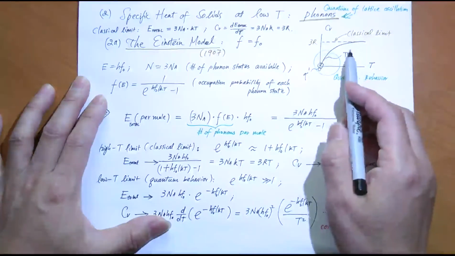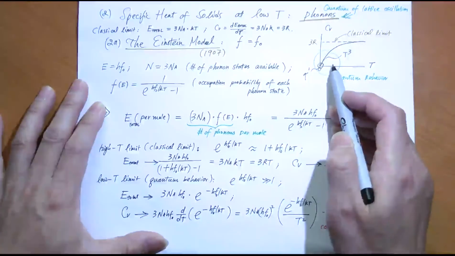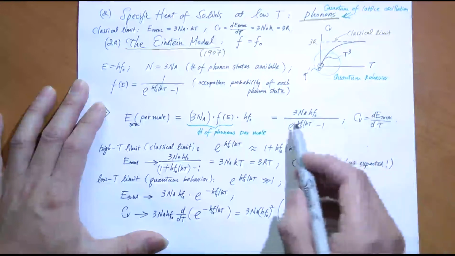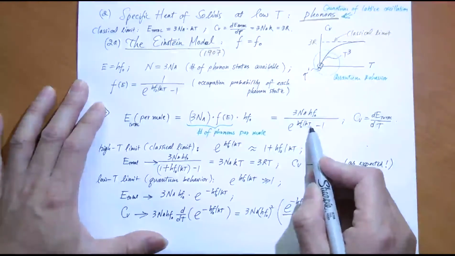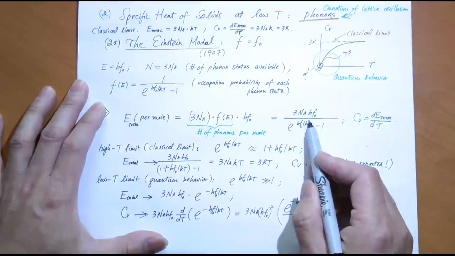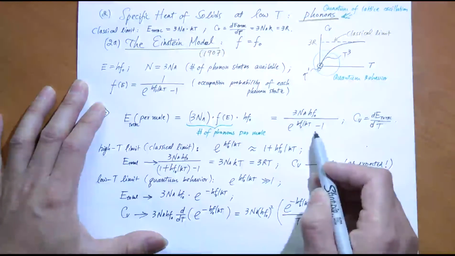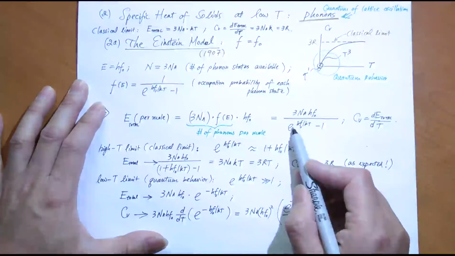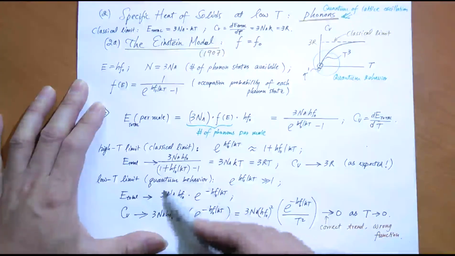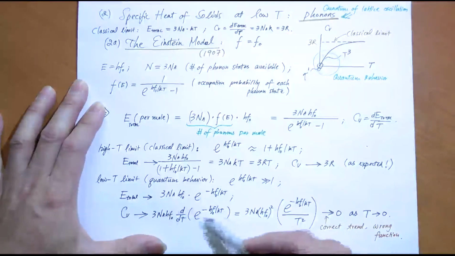But of course, the interesting part is what happens at low temperature. So at low temperature, let's re-examine this expression for the energy before we differentiate it. KT is a lot less than HF0 this time. So you have a large power on the exponential. Therefore, in comparison, this 1, I can just ignore it, okay? So you take that exponential, flip that over, you get a negative sign. And that's what you get. So now you take a derivative.